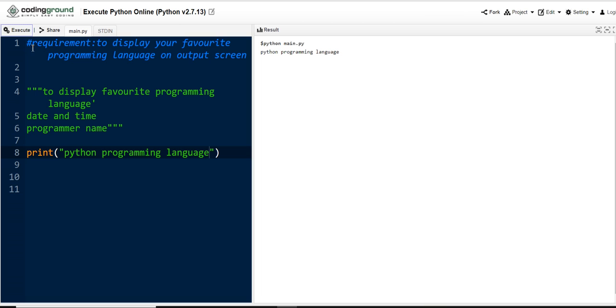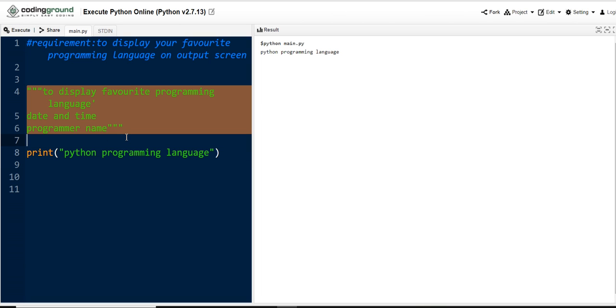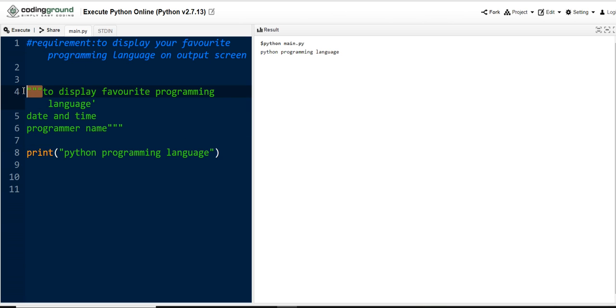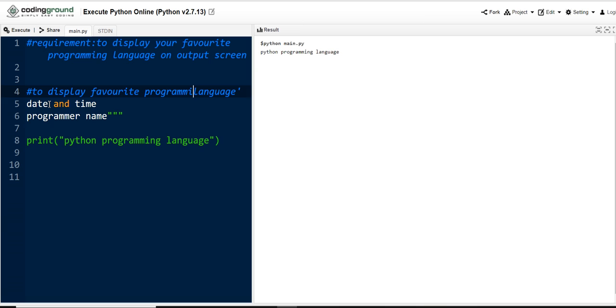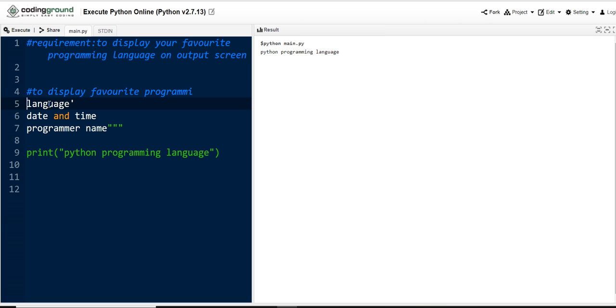Here we have used single line comments and multi-line comments in our programming, and the interpreter will not execute these comment lines and will execute only this print function and give the result. In multi-line comments, you can also use hash symbols instead of these double quotes. For that you need to give a hash symbol for every line, and in the last line also. Remove these double quotes. I am running the program, executing the program. Yes, our output is Python programming language.